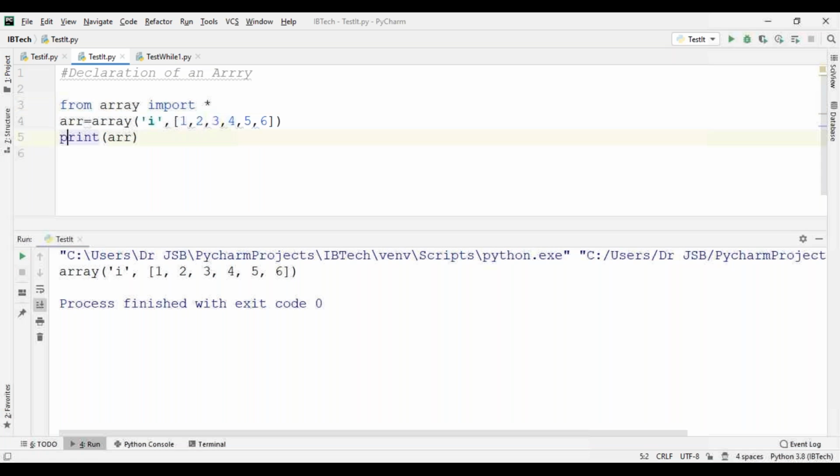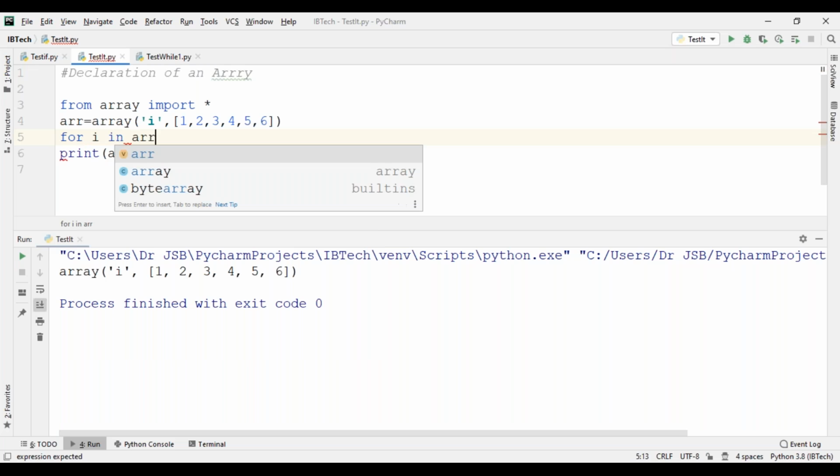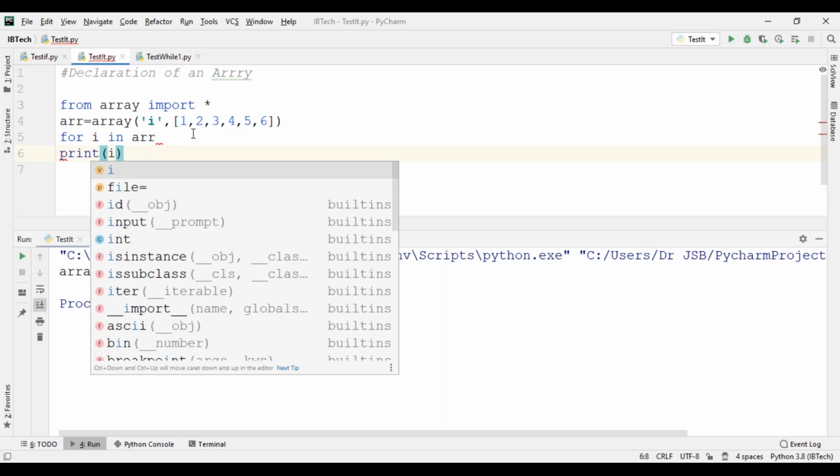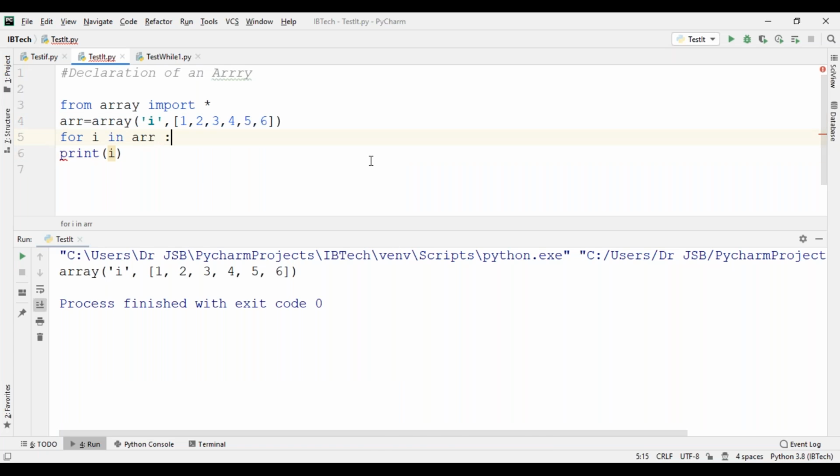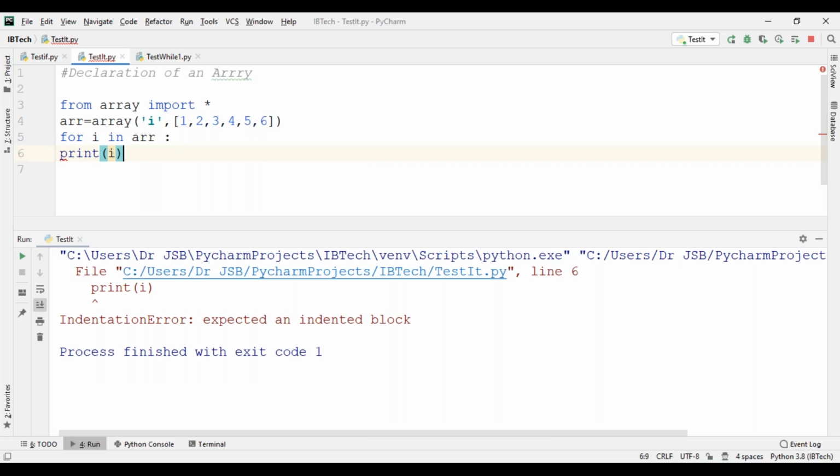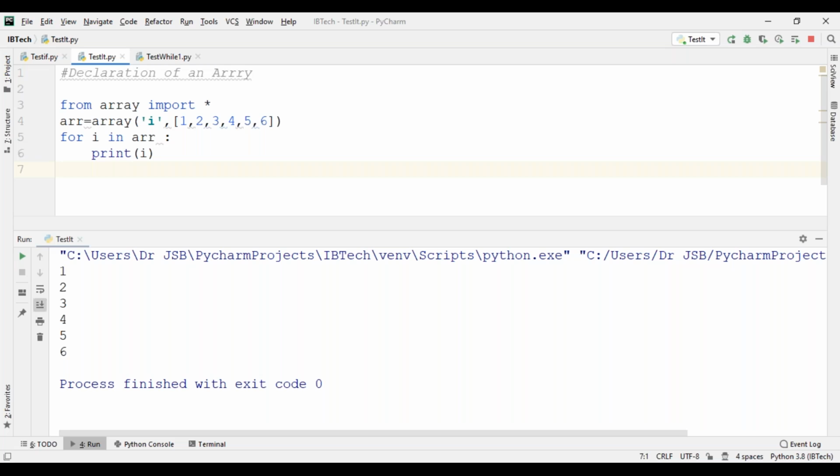Simple: for i in arr, print i. One, 2, 3, 4, 5, 6.